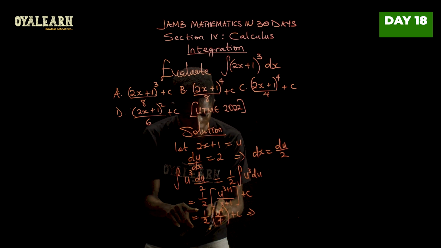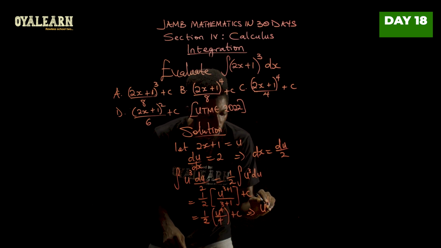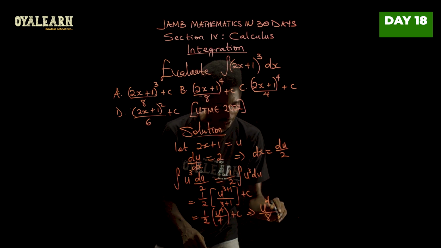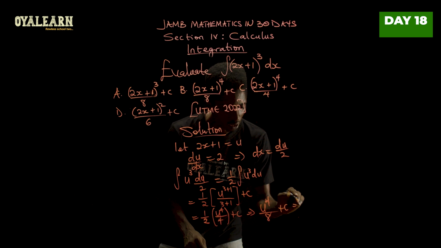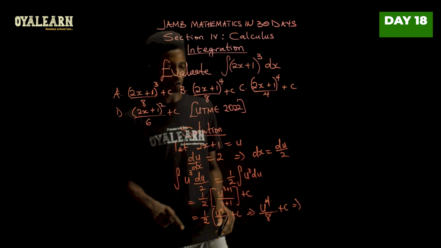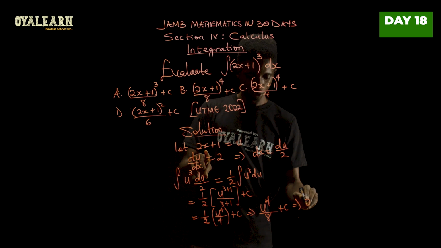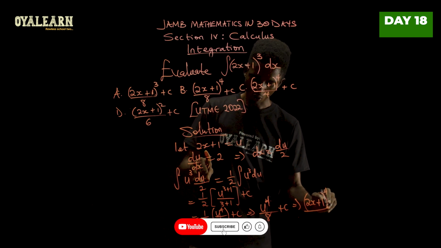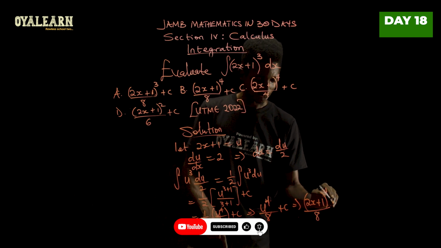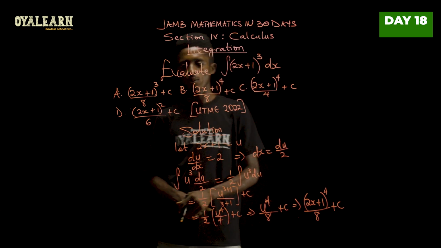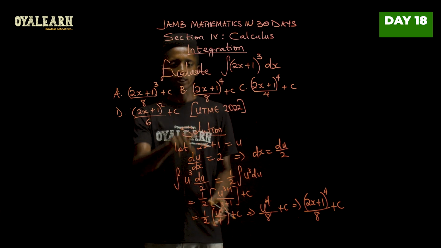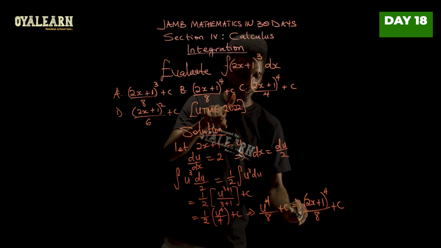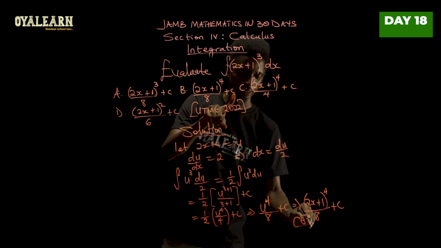So from here we can say that 1 times u raised to power 4 is u raised to power 4 over 2 times 4, which will give us 8, plus c. Now, recalling the value of u is what? 2x plus 1. So (2x plus 1) raised to power 4 over 8 plus c. Now let's look at the options we have. Okay, (2x plus 1) raised to power 4 over 8 plus c. So we are going to pick option B.